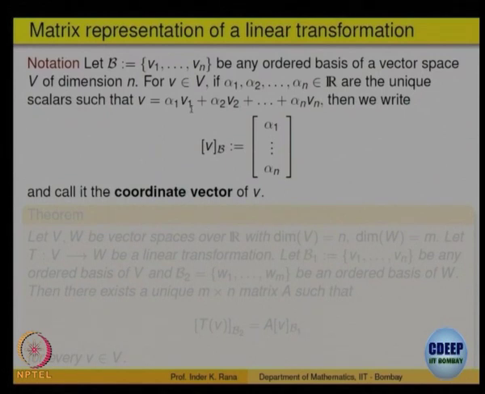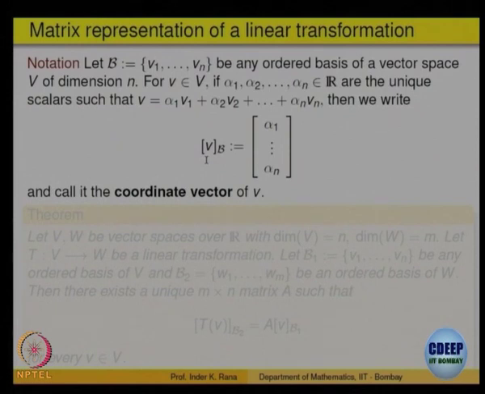Alpha 1 is for V1, alpha 2 is for V2. Let us write these unique scalars as a column vector alpha 1, alpha 2, alpha n. So, you get a vector in Rn. This is called the coordinate vector for the vector V, an element in the vector space.